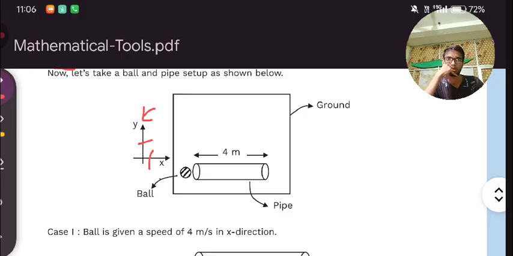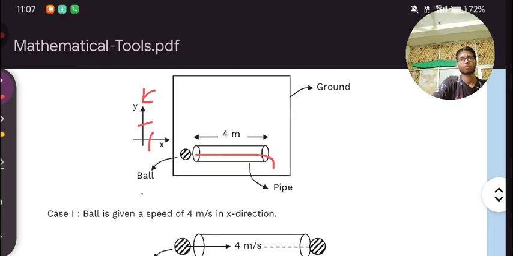If we throw a ball from this side into this pipe, it will come out here. So what is happening over here? The ball is given a speed of 4 meter per second in the x-axis direction. It covered 4 meter distance within 1 second.